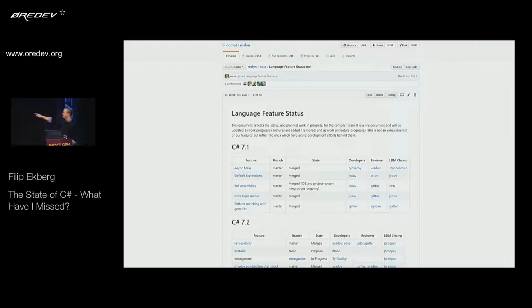So on GitHub, they have this language features status where they talk about how we are progressing with each proposal.